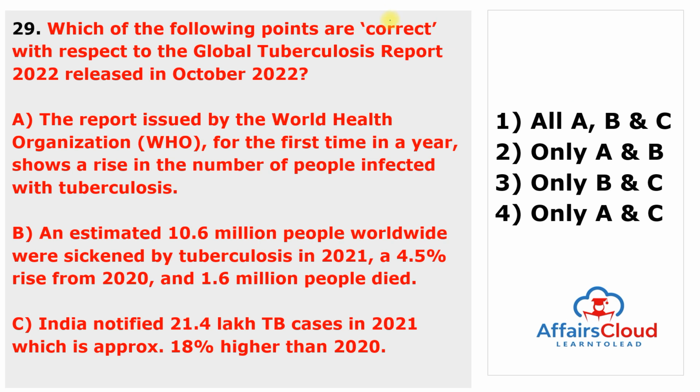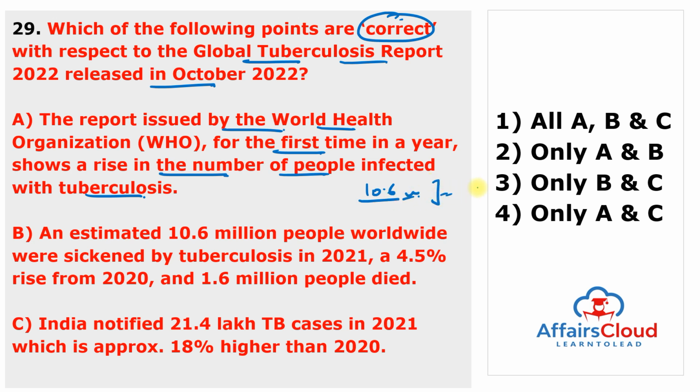Which of the following points are correct with respect to the Global Tuberculosis Report 2022, which was released in the month of October? So let's read the statements. First one is, the report issued by the World Health Organization for the first time in a year shows a rise in the number of people infected with tuberculosis, and an estimated 10.6 million people worldwide were sickened by tuberculosis in 2021, which is a 4.5% rise from the year 2020, and 1.6 million people died. So this first point is true.